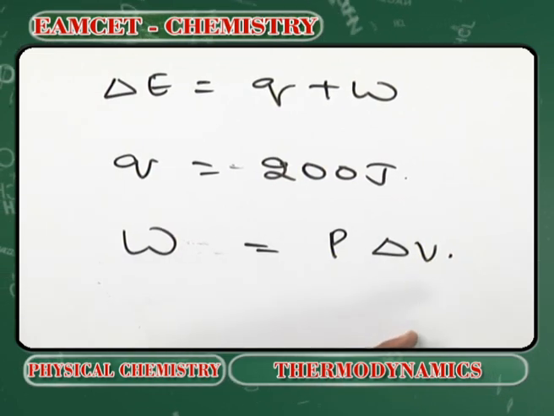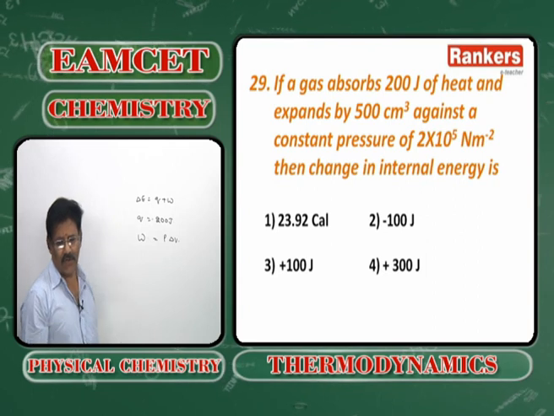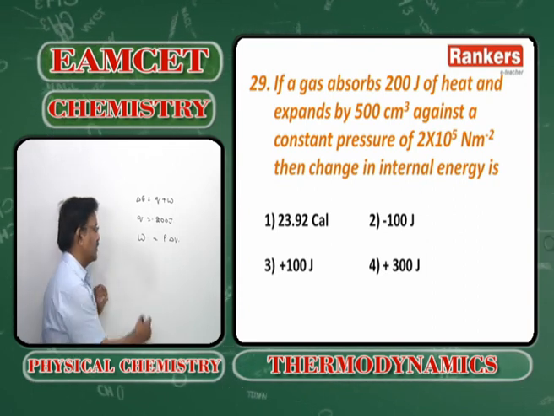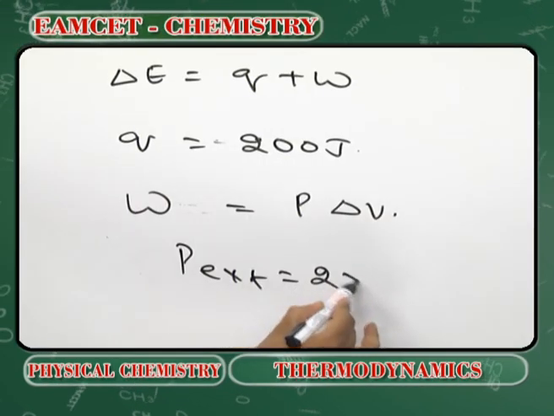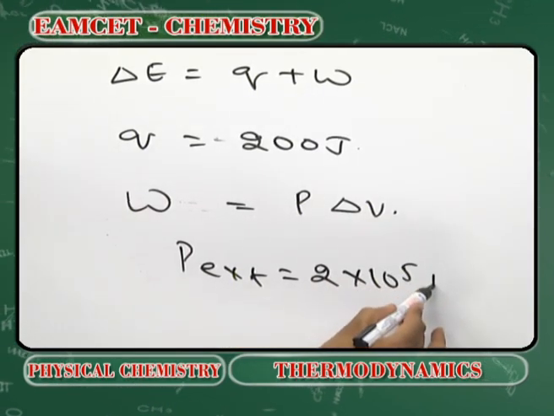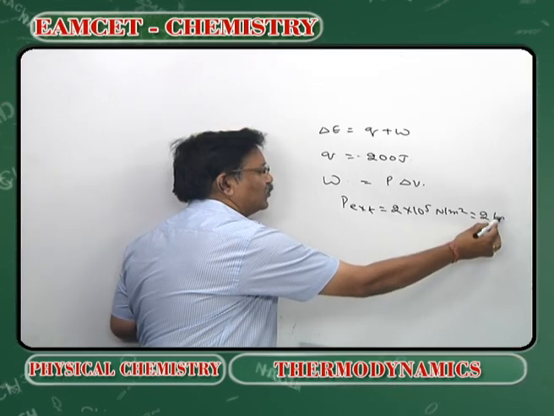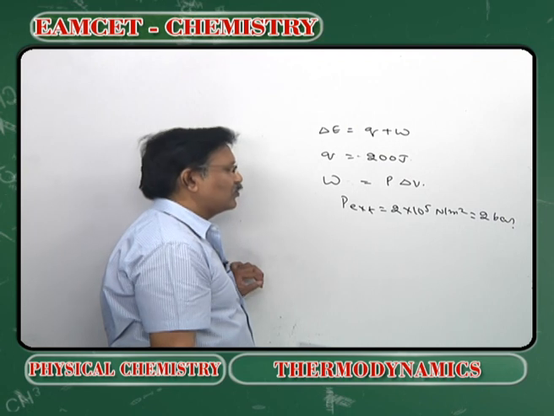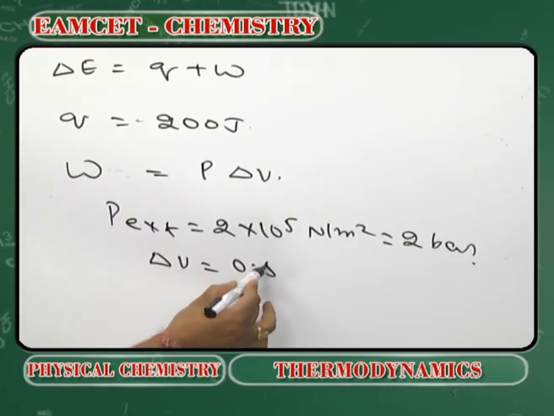What is delta V? 500 cc means half liter, and 2 into 10 to the power of 5. Now what is P external? 2 into 10 to the power of 5 newtons per meter square. In CGS units, it will be equal to 2 bar. And delta V is equal to 0.5 liters.